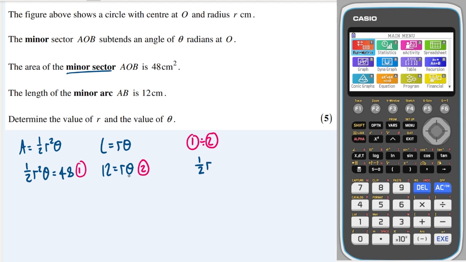We'll get theta divided by theta, which will cancel, and we'll get 48 divided by 12, which is 4. Okay, great. This gives me that r is 8. And then just using equation number 2, we're going to get that 12 is equal to 8 theta, so theta is equal to 12 over 8, or 3 over 2.